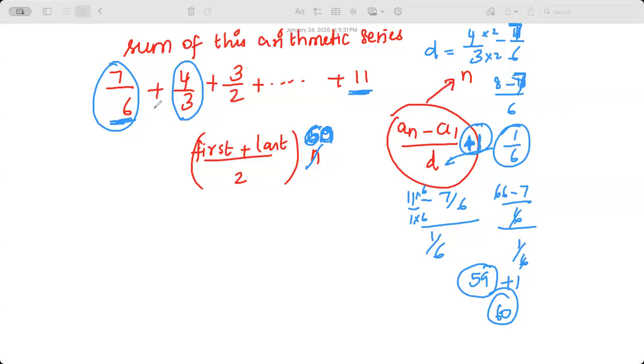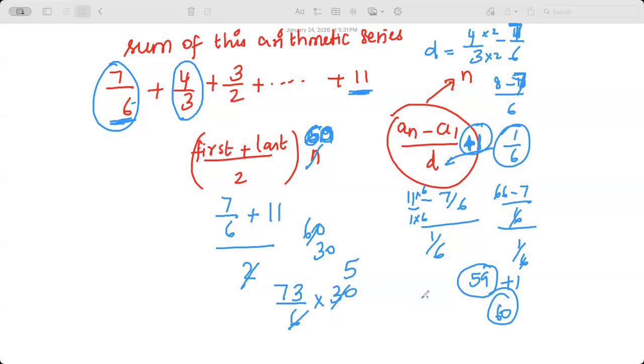I substituted that here. First term plus last term is 7 by 6 plus 11 divided by 2 times 60, guys. So this will be 30. 66 plus 7 is what, guys? 66 plus 7 is 73. 73 by 6 times 30 is what I get, 365 is the sum of the arithmetic series.